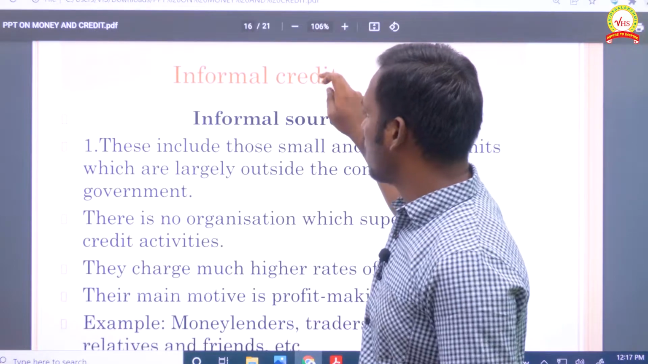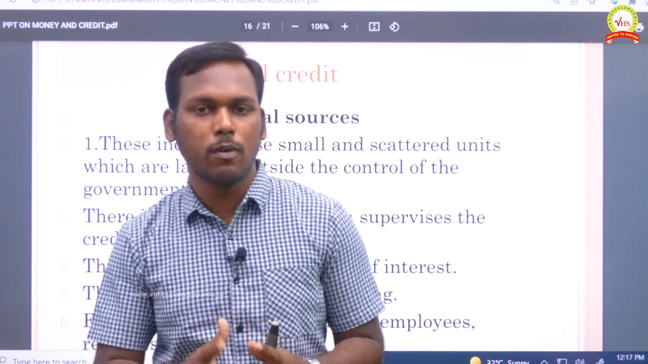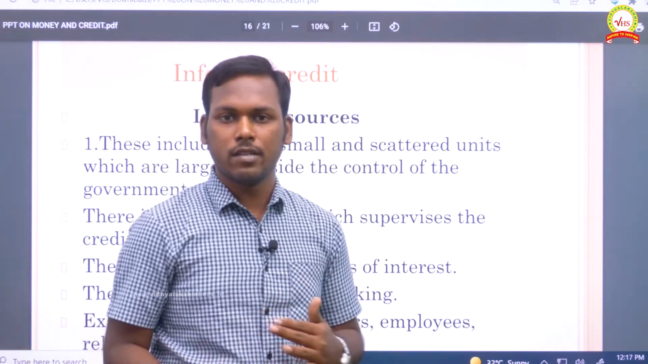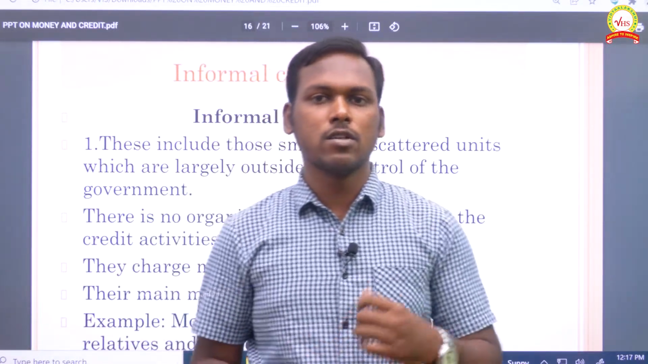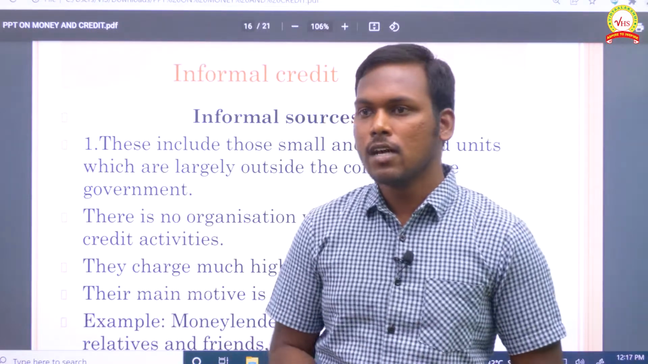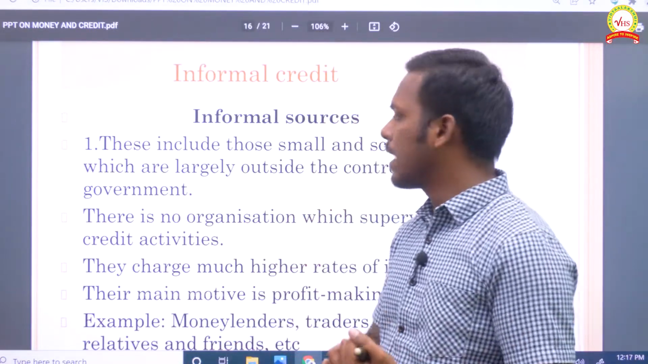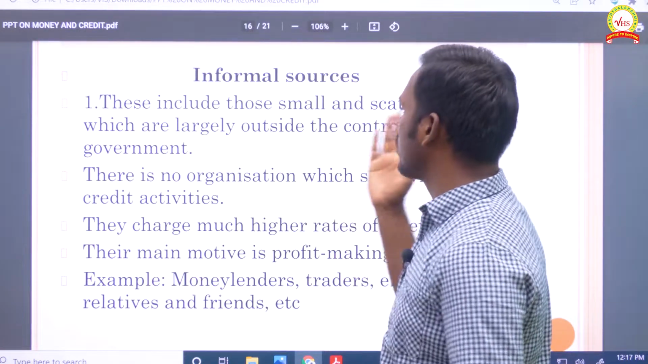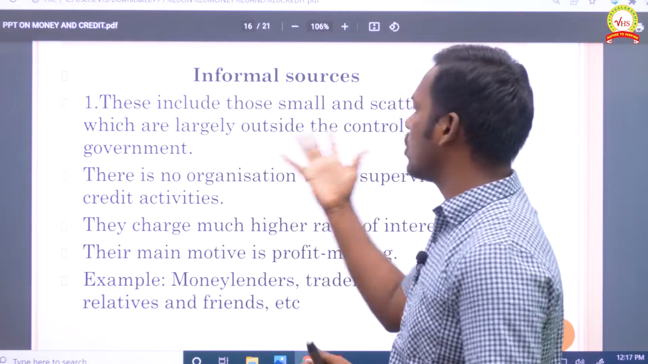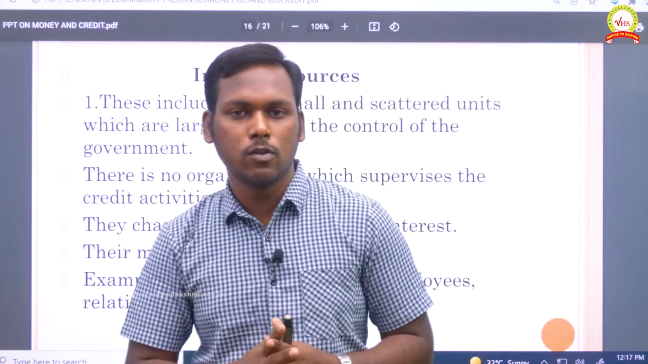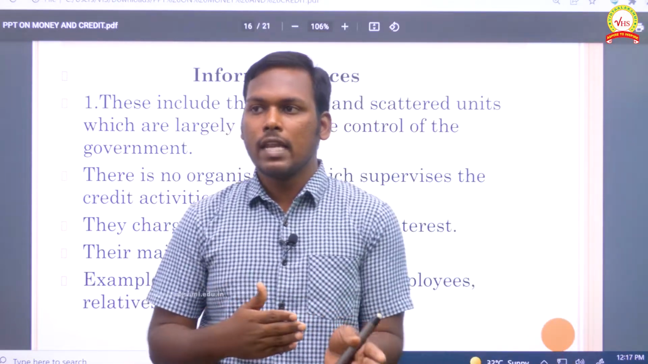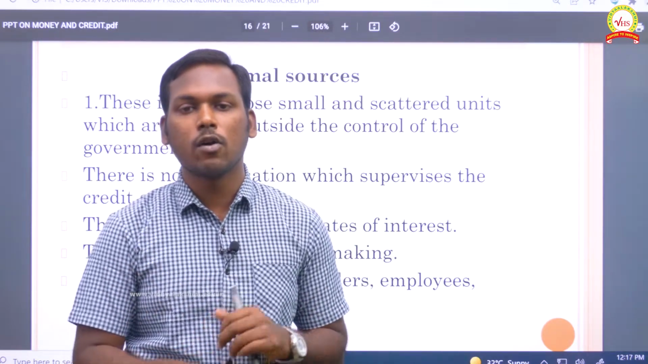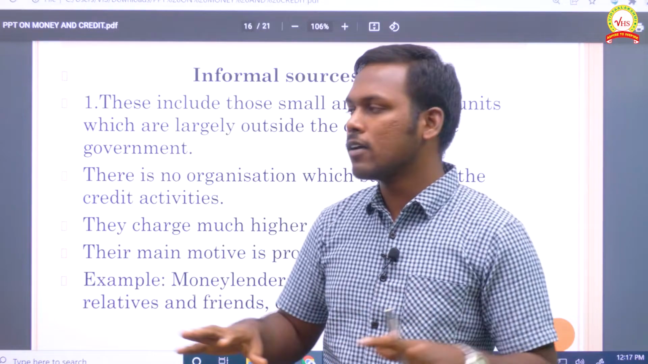Informal credit. When it comes to the informal sector, you will have to pay a lot of interest, clear? The lenders could be your friends, your relatives, or local money lenders. Obviously the interest rate will be high. Let us see the points. These include small and scattered units which are largely outside the control of the government. The government cannot control them, and if any bad thing happens, you cannot even go to the government, because they are not registered with it.